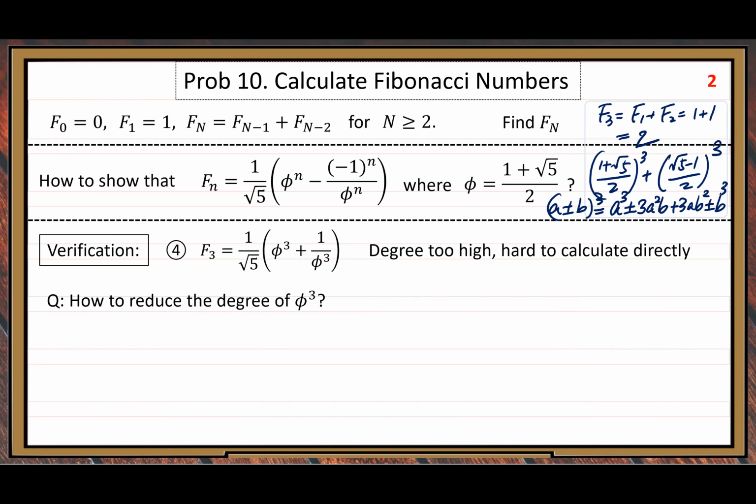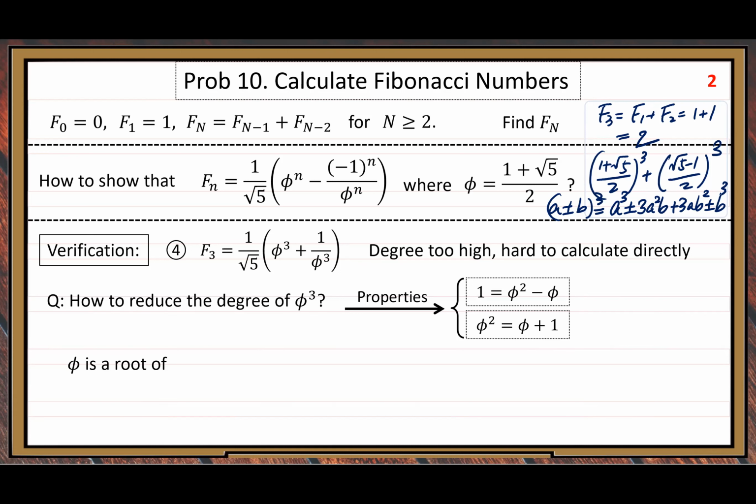So let me start with the properties of the golden ratio number. Now, there are two properties. The first one, 1 equals phi squared minus phi. The second property, phi squared equals phi plus 1. How do we get it? Why do we have these two properties? You may ask me this question. The answer is very simple.